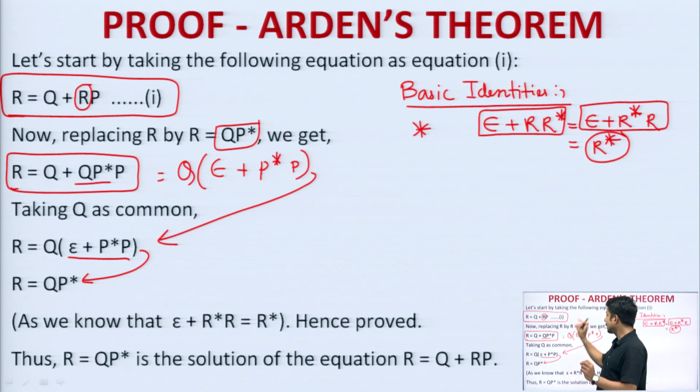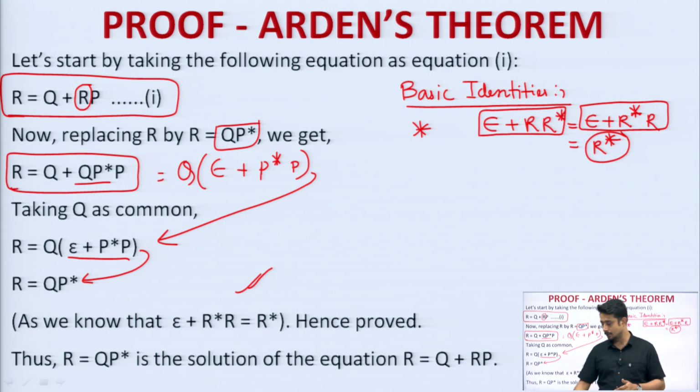That means the unique solution that Arden's theorem was telling, I have used that unique solution and put it into the same expression and then got the same equation. So, in some way I can say that yes, Arden's theorem is satisfying, but I am not fully sure about it because I have taken it only one time. Can I take it infinite times, and after taking infinite times if I still get the same solution, then I can universally say that yes, Arden's theorem has been proved.